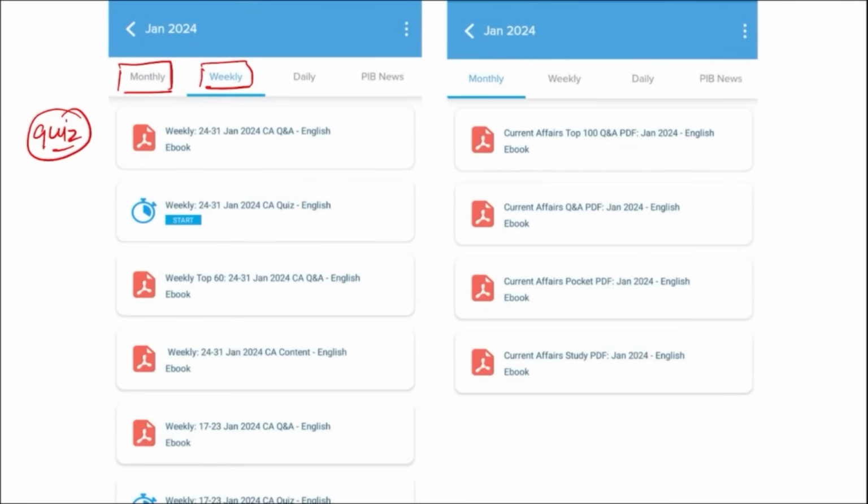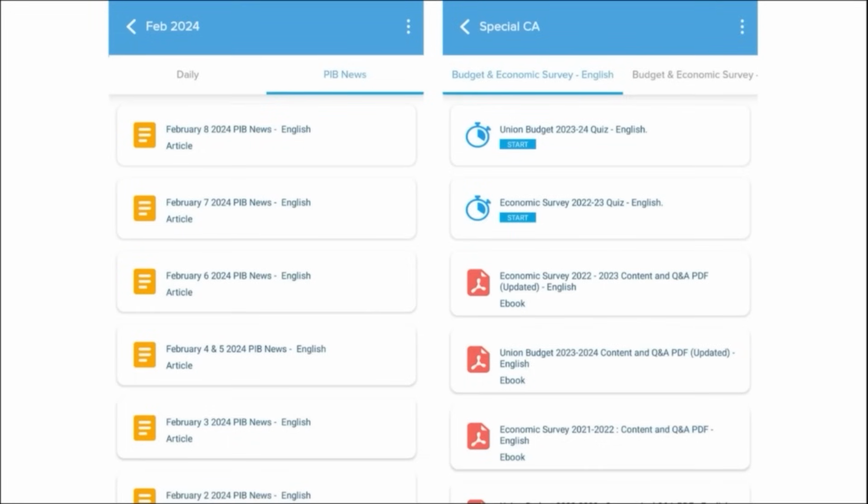Similar for the monthly, the PDFs are very important. They provide you insights of various topics, as well as we also make sure to provide you the quiz of monthly questions that are very important for learning. Next, we also provide you with important PIB articles on daily basis so that you can go through these articles and have an insight about that particular topic. Not just this, we also make sure to provide you important events that are happening globally and make sure to give you the right analysis.